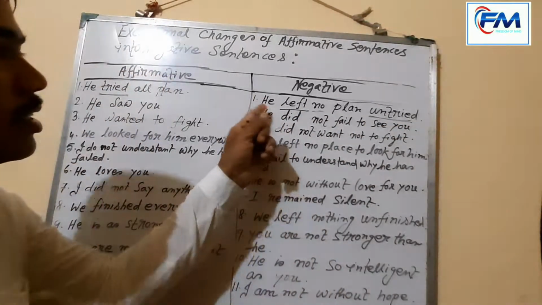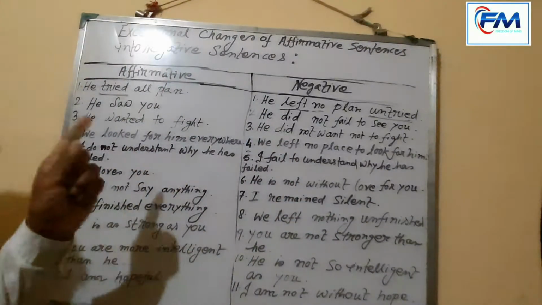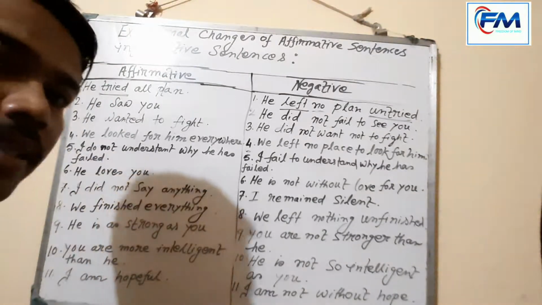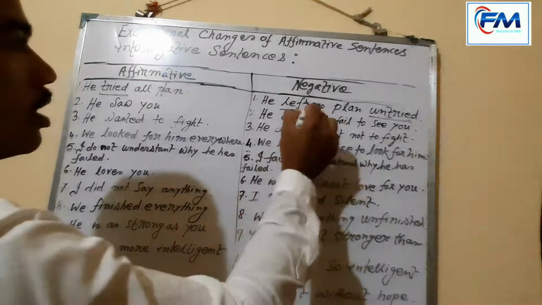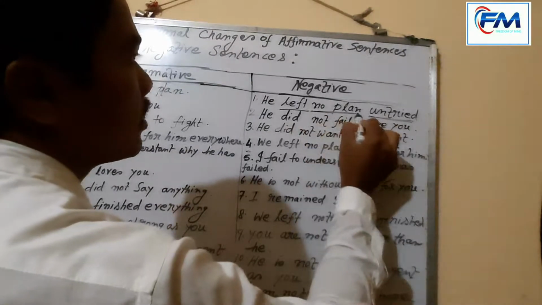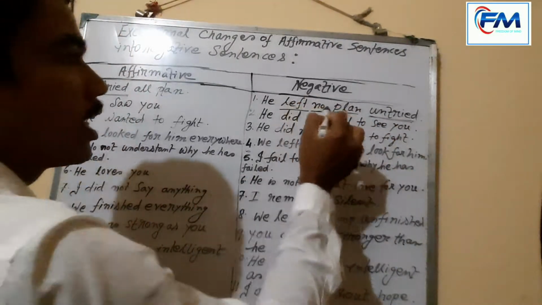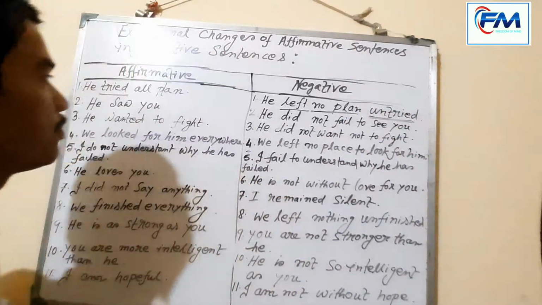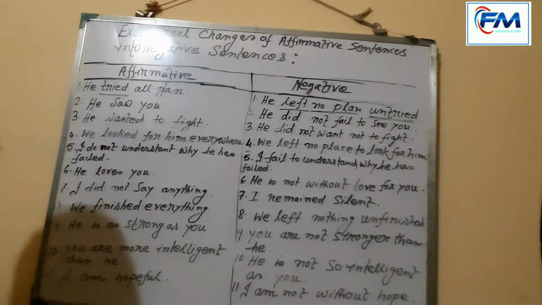This is an example of double negatives. No plan untried: the word 'no' belongs to the negative part, and 'untried' is also a negative word. Okay, so our first example is completed.